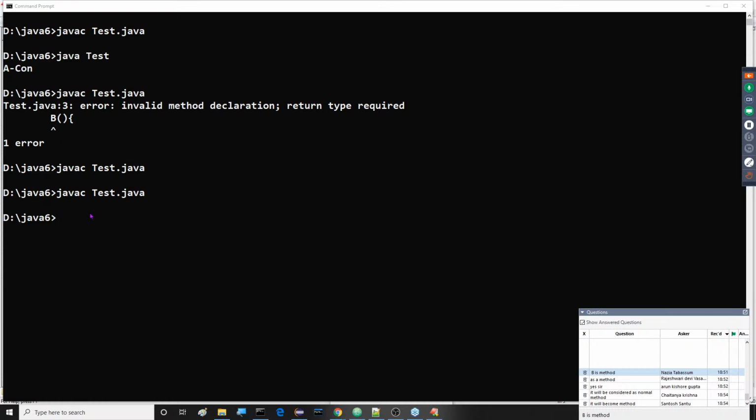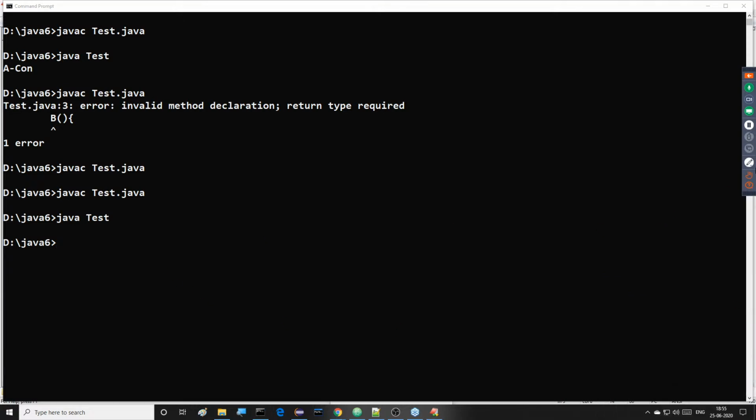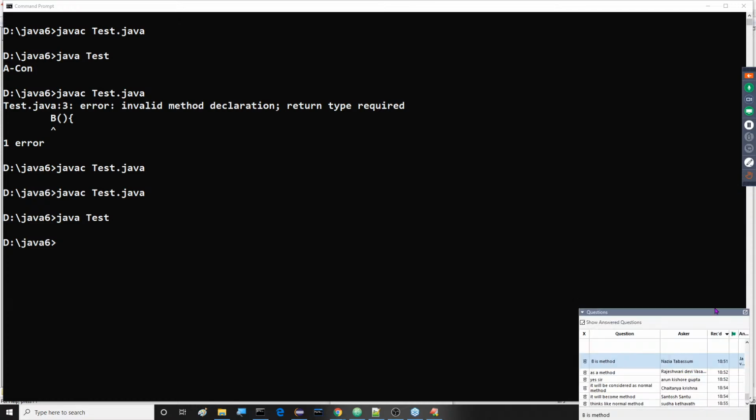Right, sir. Next one is then after that, java tester. If I execute this one, what are we getting there? No output. Compilation is a success, but no output is generated here. So what is the meaning of it internally? Now all of you observe this clearly. What is going on internally?